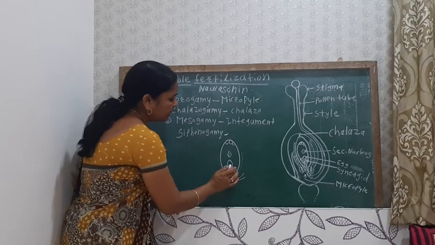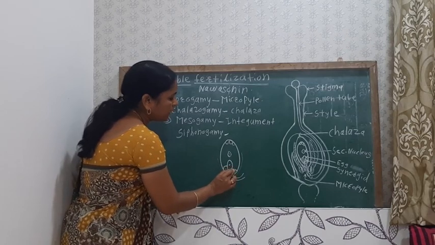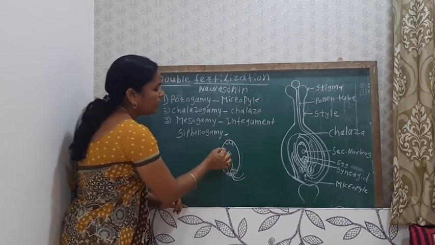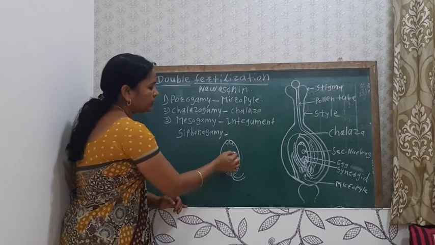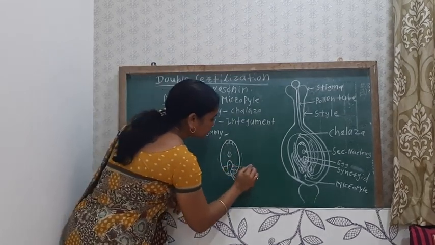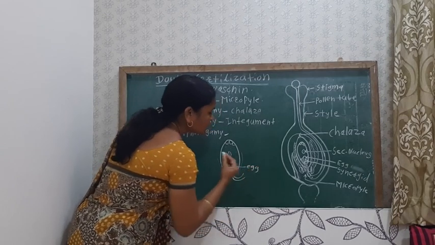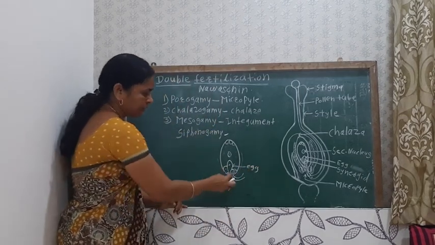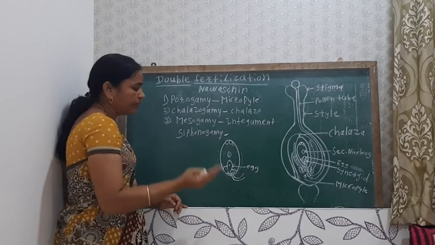Okay, so here the two male gametes enter into this embryo sac, and in the embryo sac there is the egg. There are two non-motile male gametes.